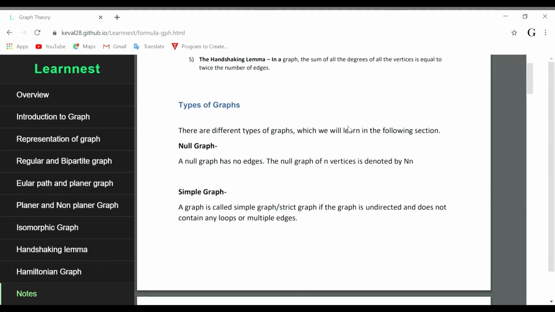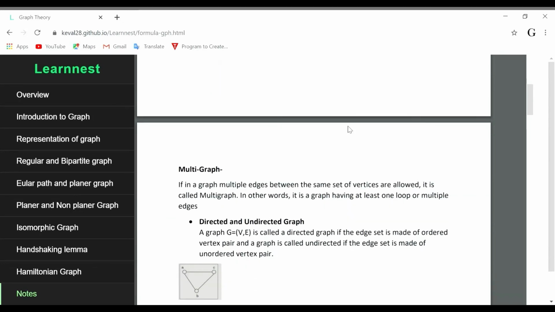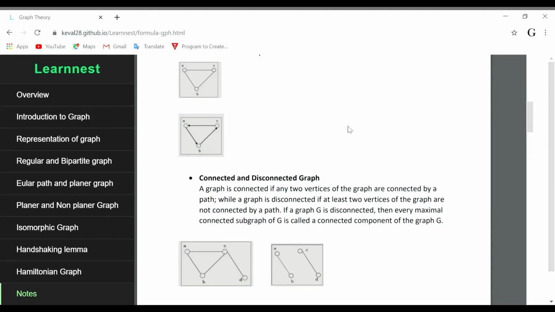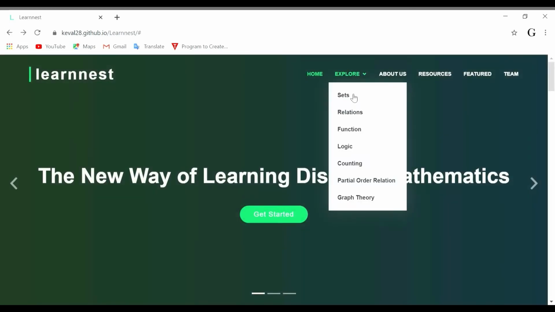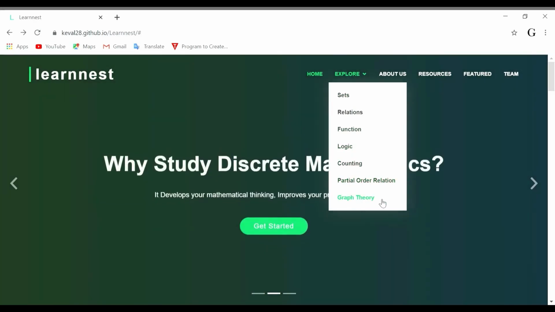Scroll down and you can get more about graph theory in a short. Not only for graph theory, we have put the notes. We have kept all the topic-wise video notes for all modules. Just click on whatever you want, and for better revision, click into the notes.